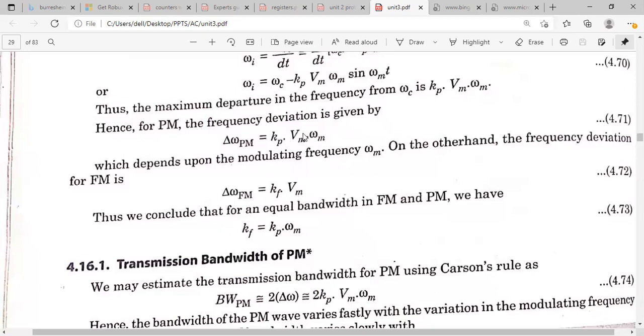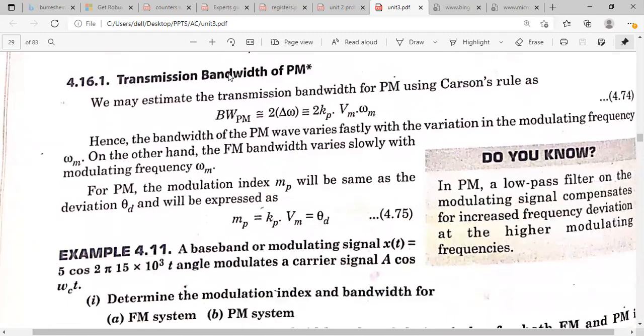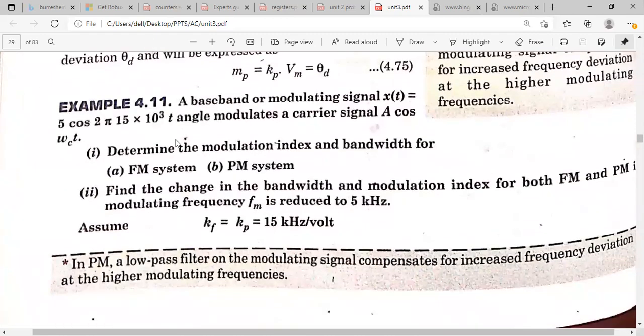So instead of that, you have to substitute, and you will get the relation between the frequency sensitivity and the phase sensitivity. So frequency sensitivity factor will be equal to Kp into omega m. And this will be the bandwidth of the phase modulated wave. For example, if it is narrow band FM, what will be the bandwidth there? 2 FM. And here the bandwidth of the phase modulated wave will be equal to 2 into Kp Vm omega m, so twice the phase deviation.